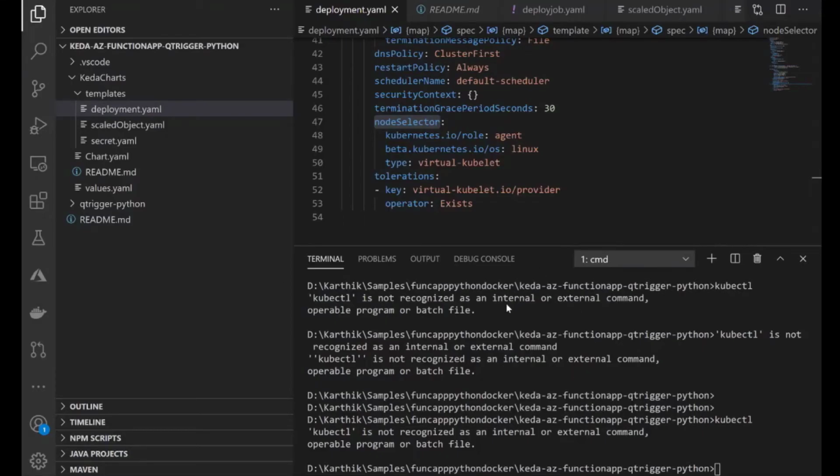Let's go ahead and check how we can do this. I'm going to install the chart. I'm going to clear the screen first so you'll be able to see it better.